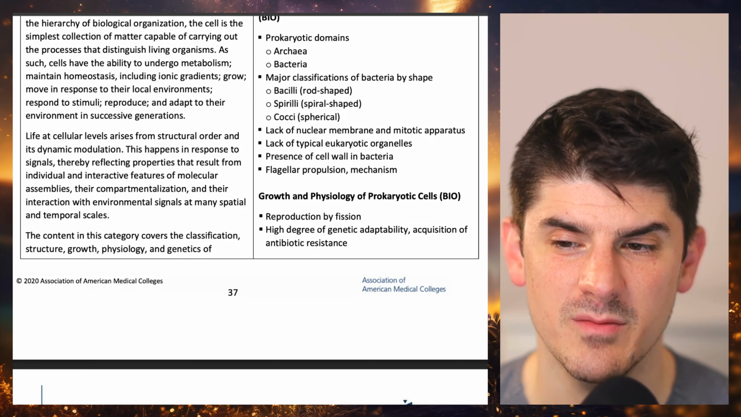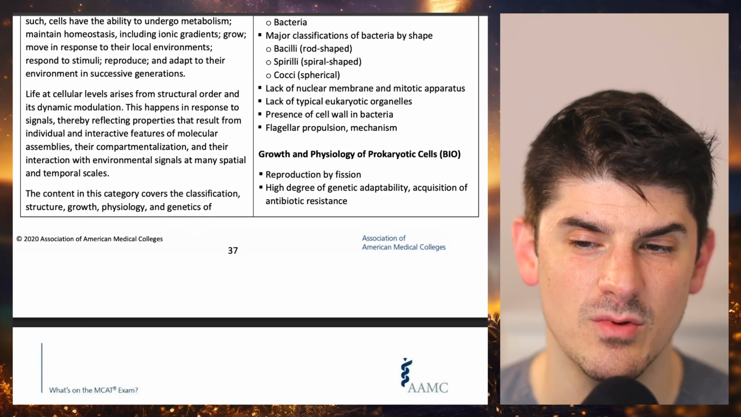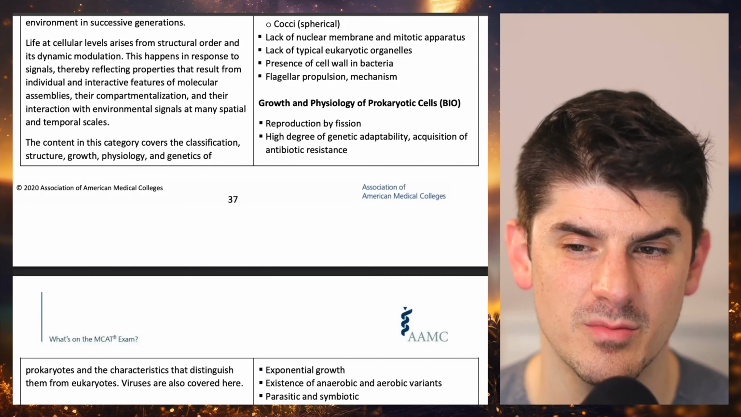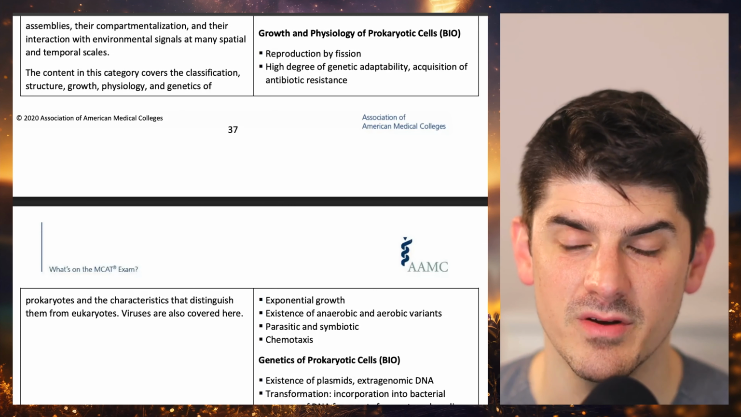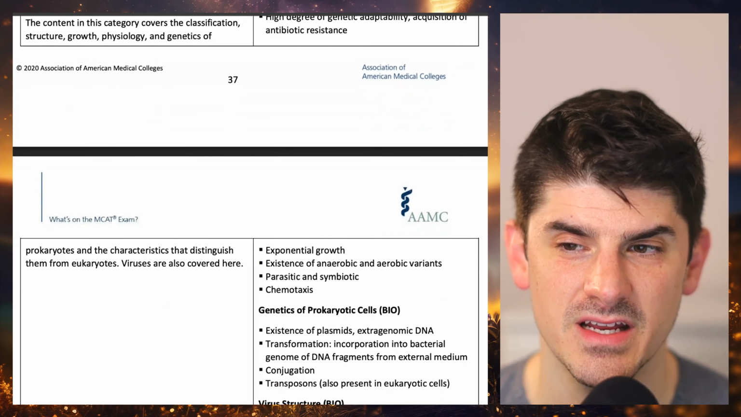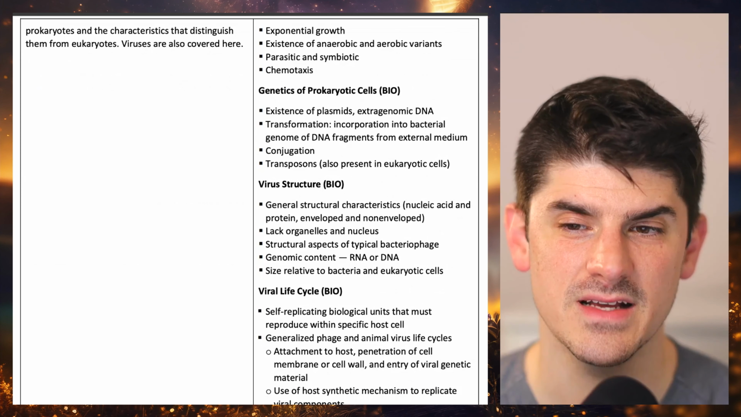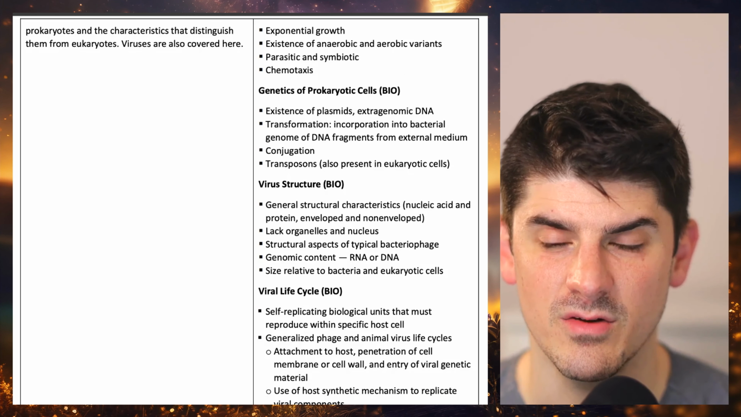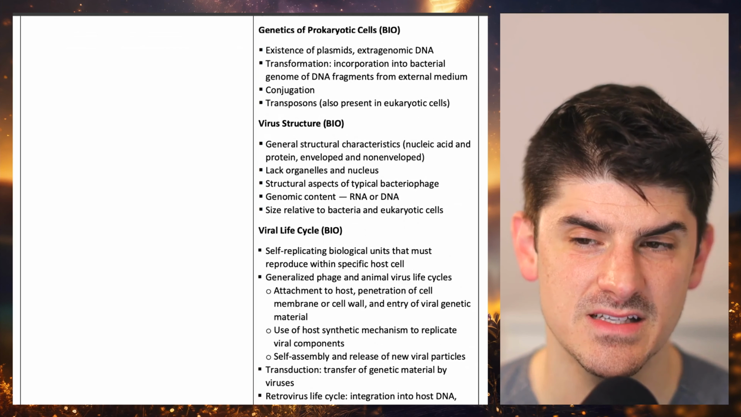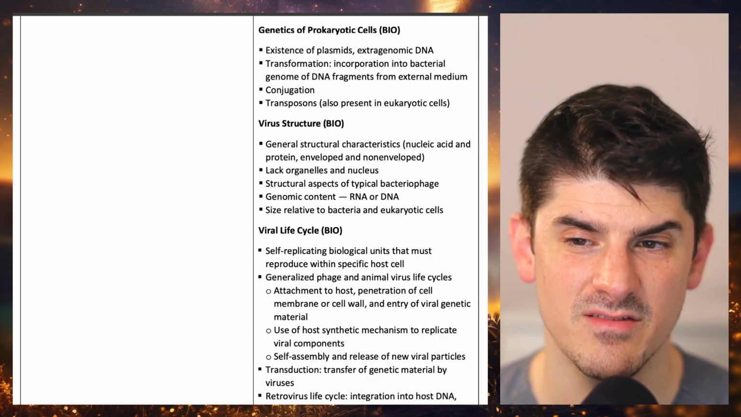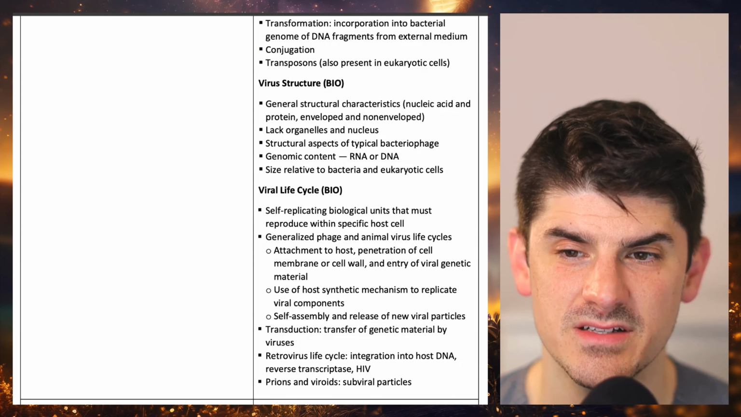Lack of nuclear membrane and mitotic apparatus, lack of typical eukaryotic organelles, presence of cell wall in bacteria, and flagellar propulsion mechanism. Growth and physiology of prokaryotic cells: reproduction by fission, high degree of genetic adaptability and acquisition of antibiotic resistance, exponential growth, existence of anaerobic and aerobic variants, parasitic and symbiotic, chemotaxis. Genetics of prokaryotic cells: existence of plasmids and extragenomic DNA, transformation, incorporation into bacterial genome